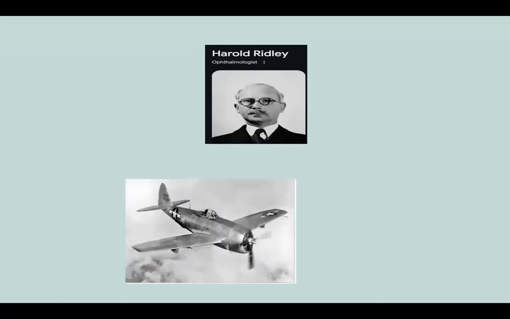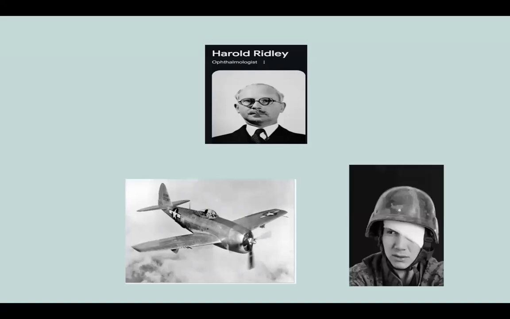What did he see? He saw that during World War II, the soldiers who were getting injured by the airplane acrylic canopy material, this material did not cause any inflammation reaction in the patient's eye. So that is where he got the idea: what if I use this material to make an intraocular lens?